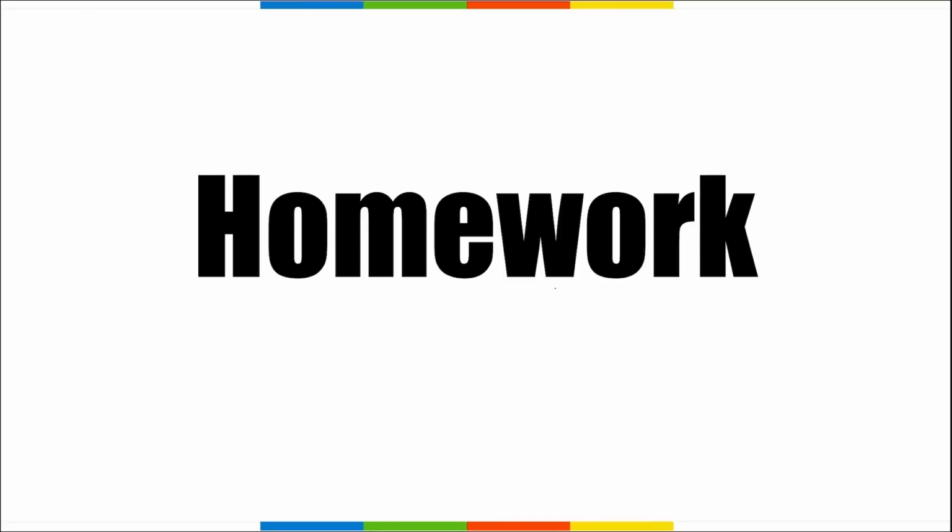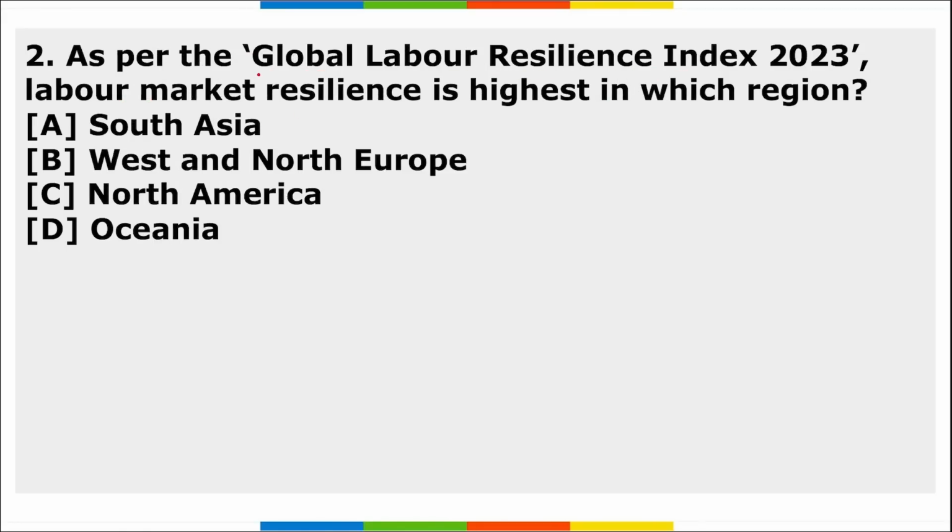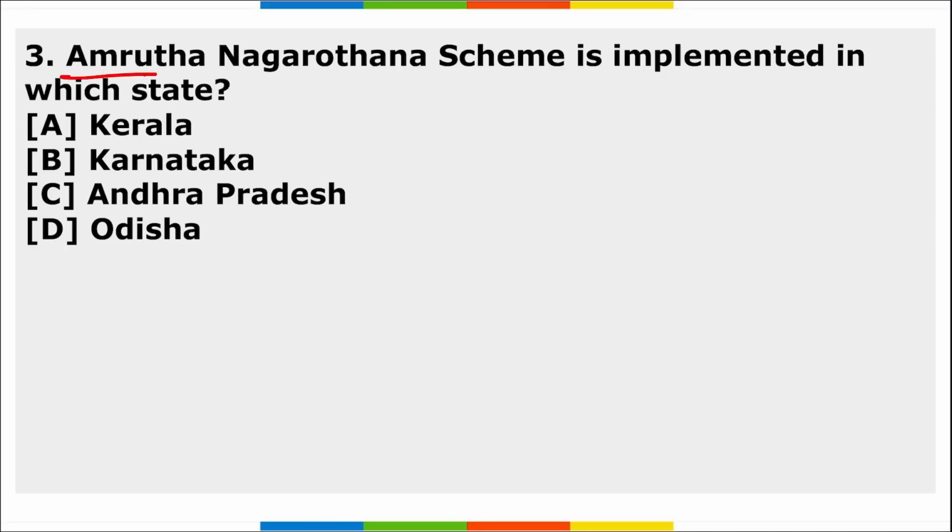So that's all for the day, friends. Now it's time for your homework. First, what is the name of the indigenous data link communication developed by Indian Navy? As per the Global Labor Resilience Index 2023, labor market resilience is the highest in which region? Third, Amrutha Nagarothma scheme, it is implemented in which state? So these are your 3 homework questions.